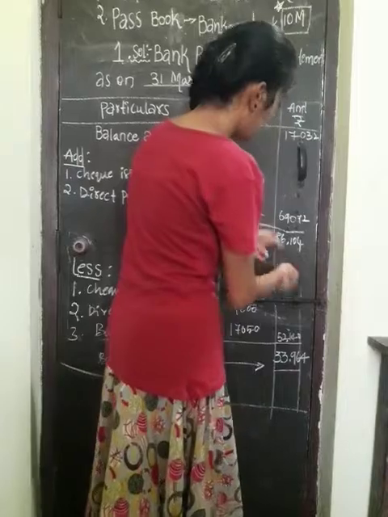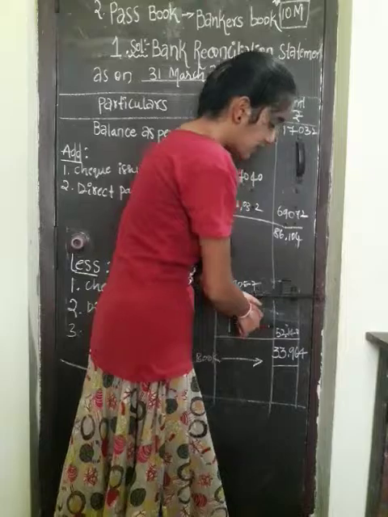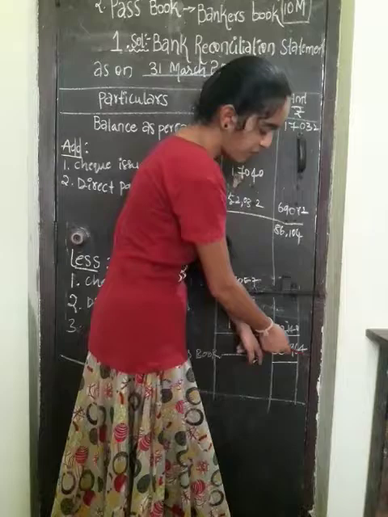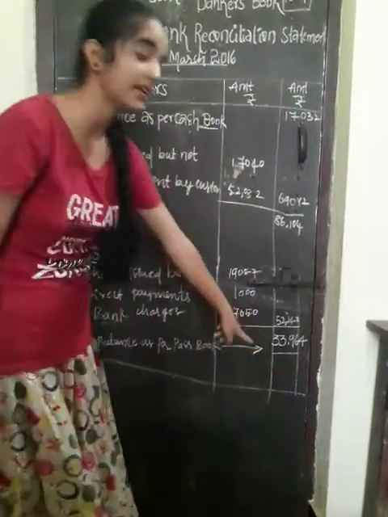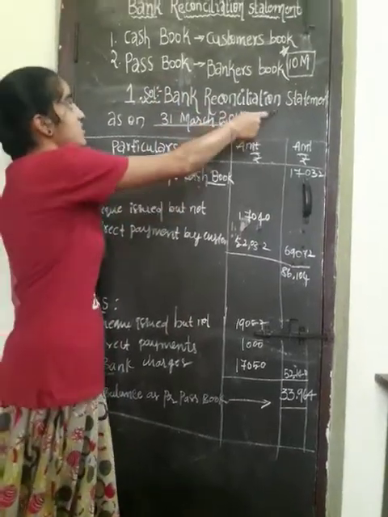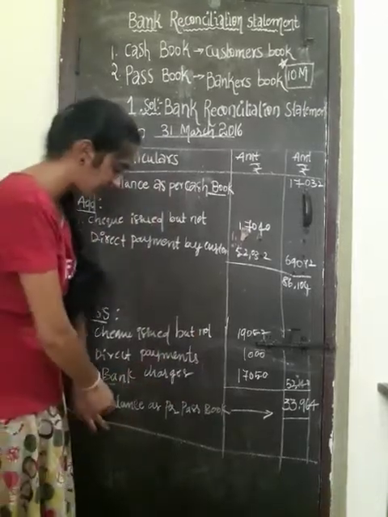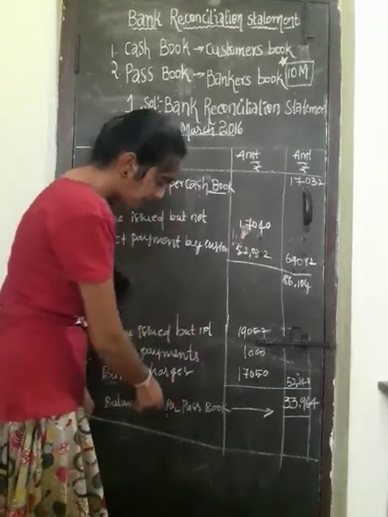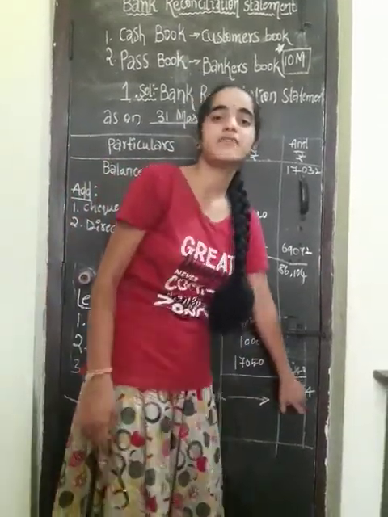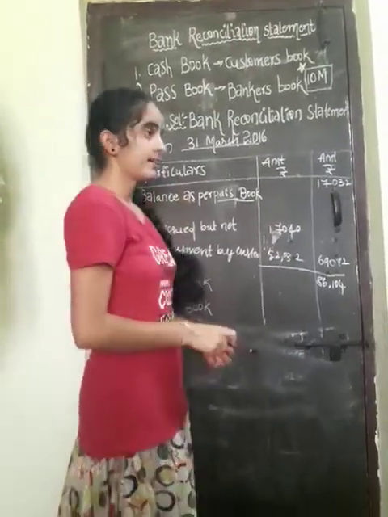So these three amounts should be added here itself and carried to the outer column. The add value and less value should be subtracted. How much did the less value come to? 33,964. This will be carried to the passbook side of the bank reconciliation statement. Bankers will carry this amount. So we have to end this problem like this: as per the passbook amount, 33,964 rupees.